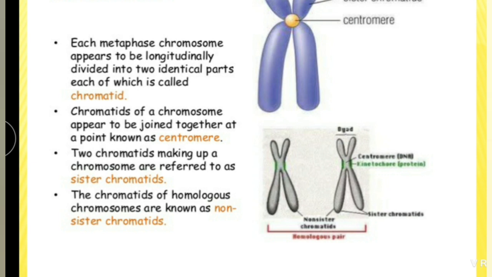The chromatids of homologous chromosomes are called non-sister chromatids. See, these two are the homologous chromosomes, meaning structurally similar chromosomes, and these two chromatids of the homologous chromosomes are called non-sister chromatids. Here these two are sister chromatids, and these two of the homologous chromosomes are called non-sister chromatids.